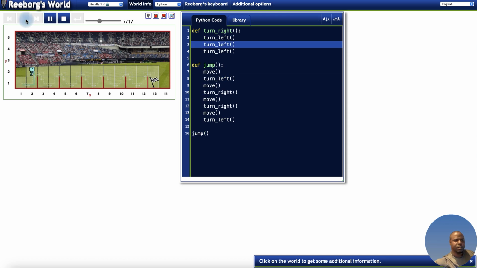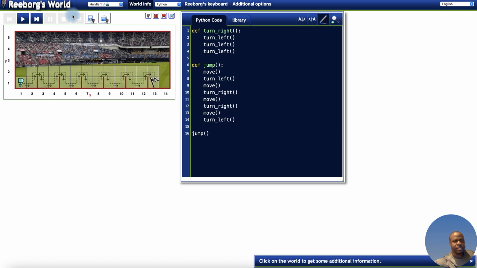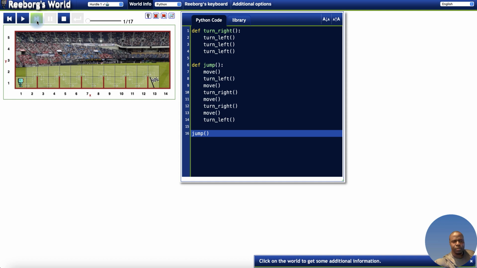It's going to go forward, and you can see how the code is being executed here, right? Let me show you. If I reset, you see? I call the function jump on line 16. Because the function starts from line 6, it goes to line 6 and executes move, the action. Then it goes to turn left, executes turn left, goes to move, executes move.